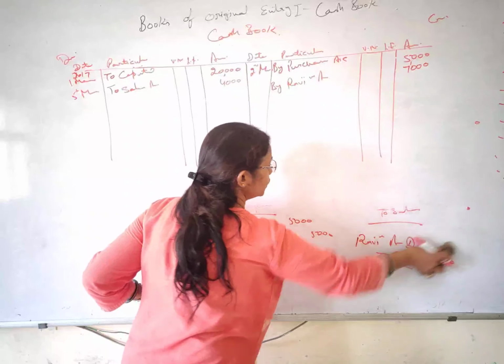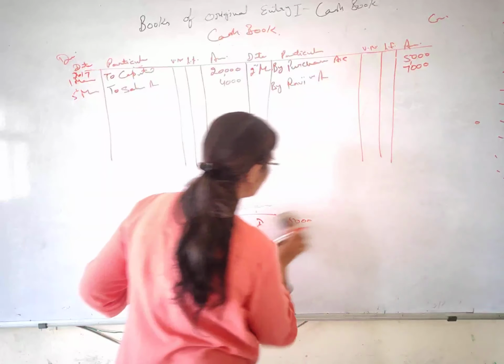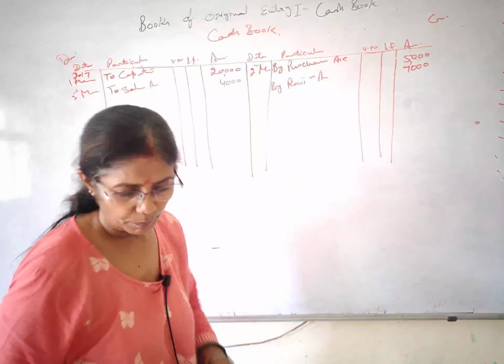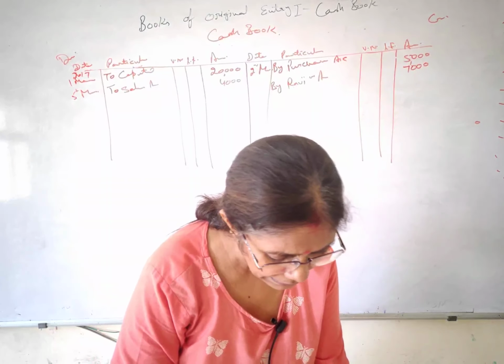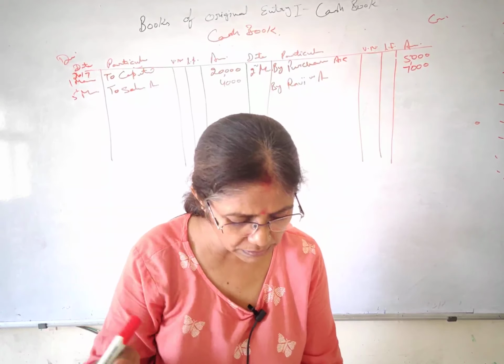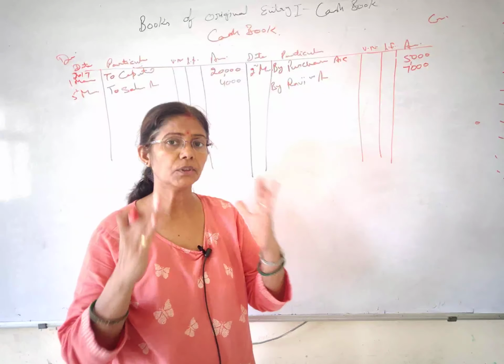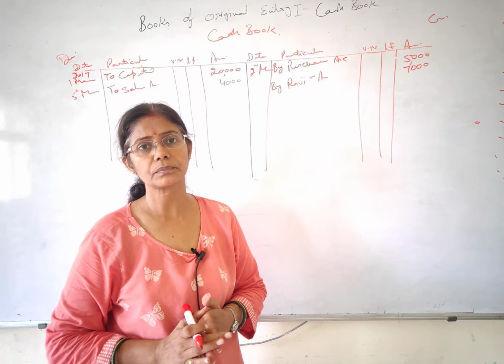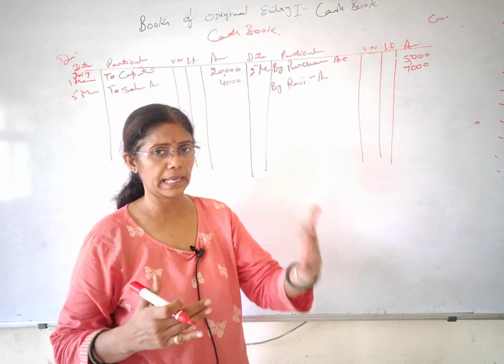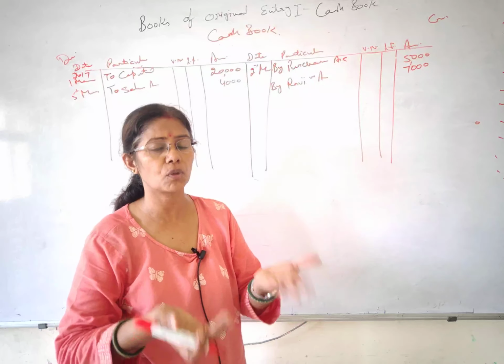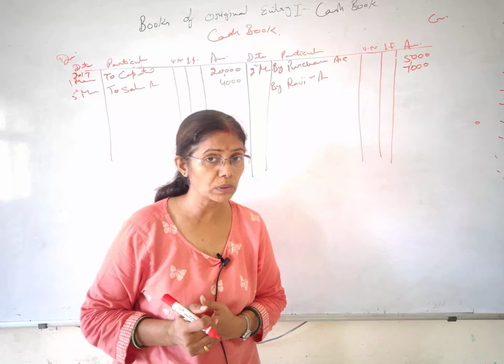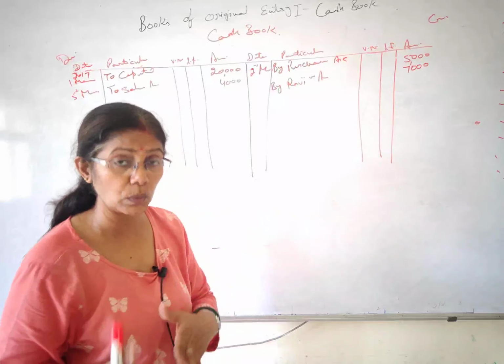Now next you can see, I didn't mention the date, hardly matter, but you have to, otherwise you will lose the marks. Next it is telling cash sales. Sales on the cash basis, cash is coming or going? Of course it is coming. And if we talk about the entry, that is cash account debit to sales.